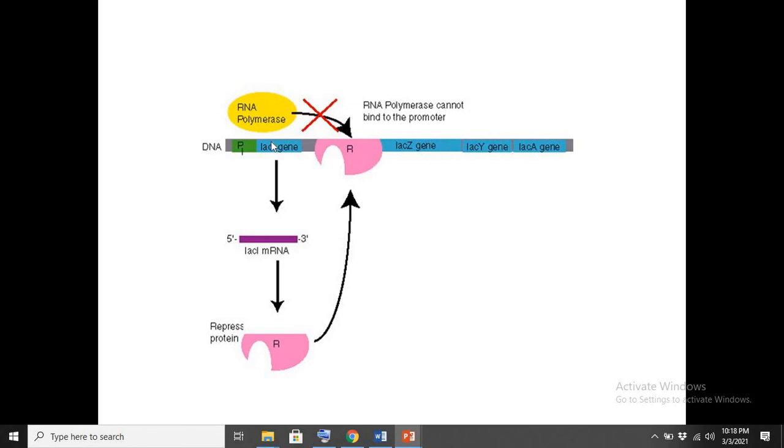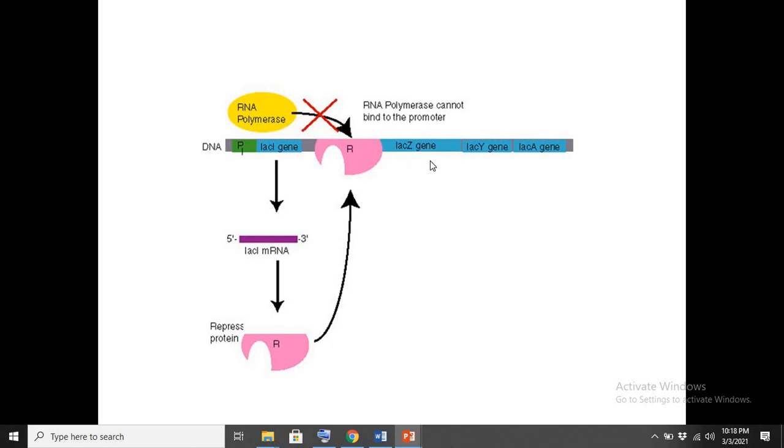So we have on this piece of DNA different types of genes that have to be transcribed first into different messenger RNAs, and then the different messenger RNAs would be translated into the particular type of protein.